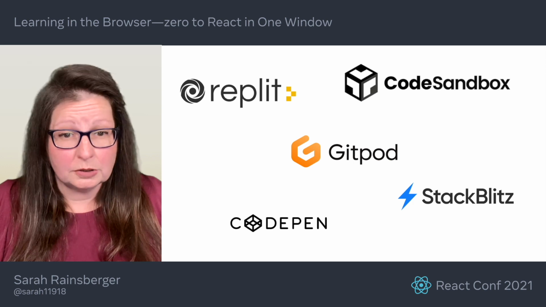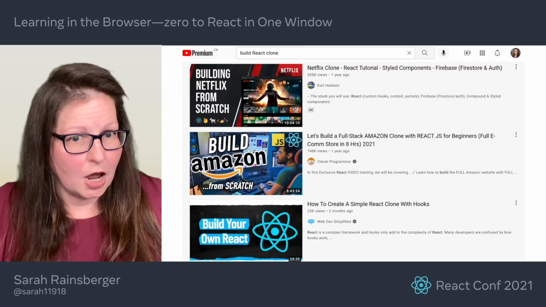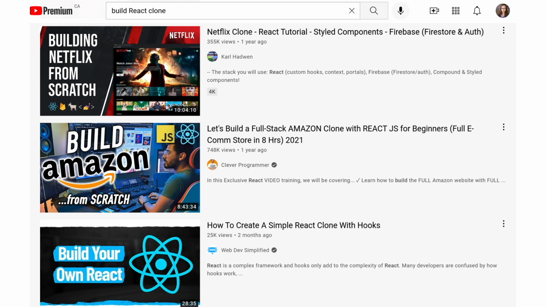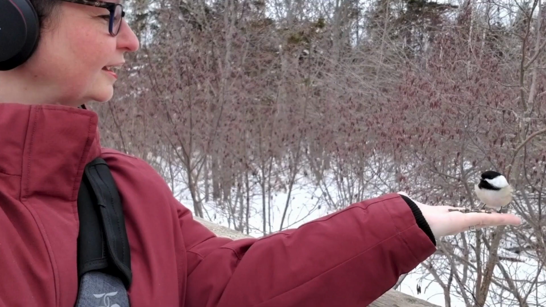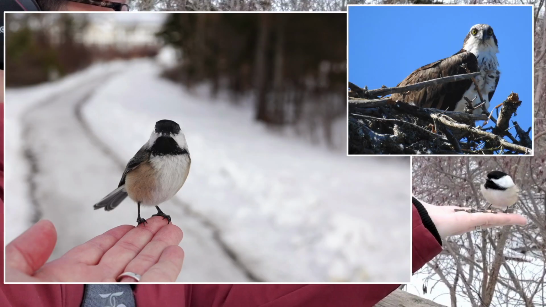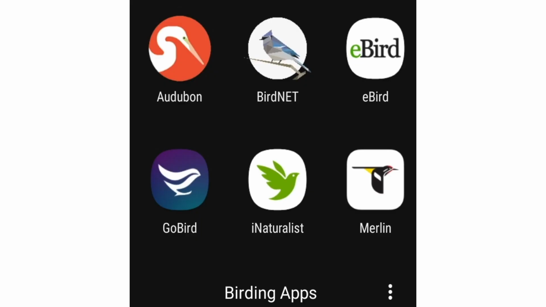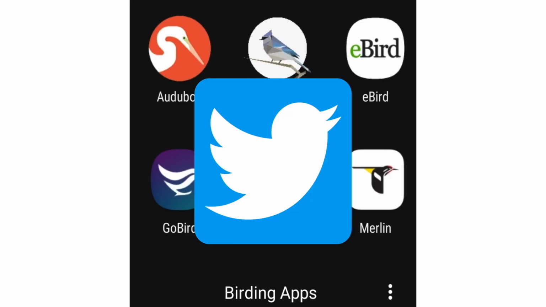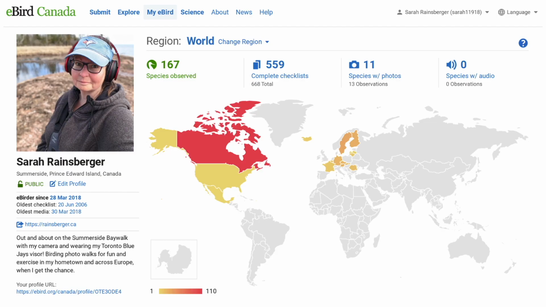So I had the tools to build, but now the question was, what to build? Since many coding tutorials build clones of popular sites and apps, I looked at the apps I use most frequently to try to get some inspiration. Now, one thing to know about me is that I photograph birds, and I have no fewer than 6 bird apps on my phone at any one time. Okay, 7. And what I noticed was that many of these apps pulled their data from the same source, eBird, which is where I submit my bird observations.